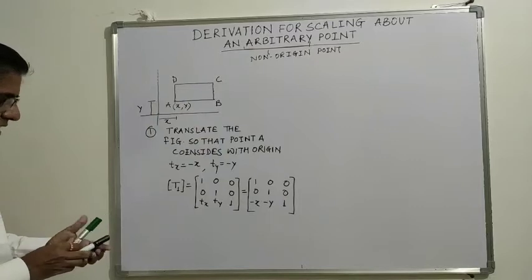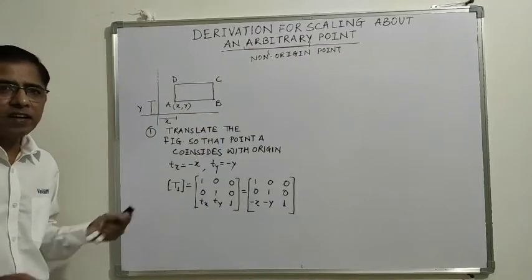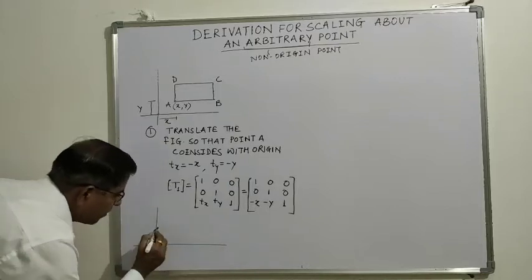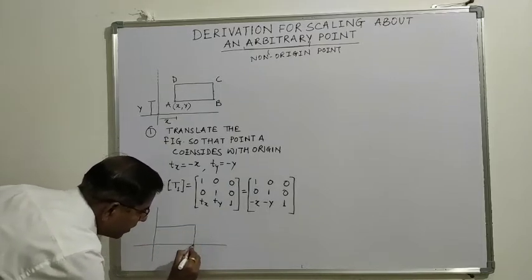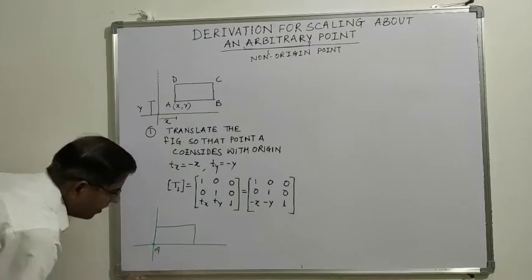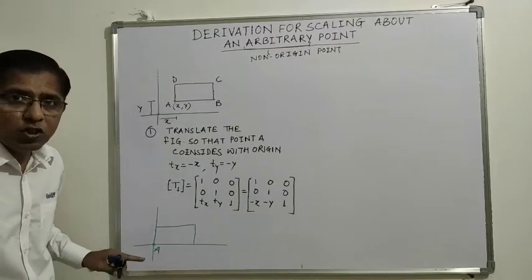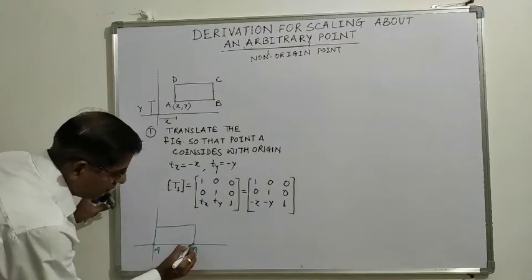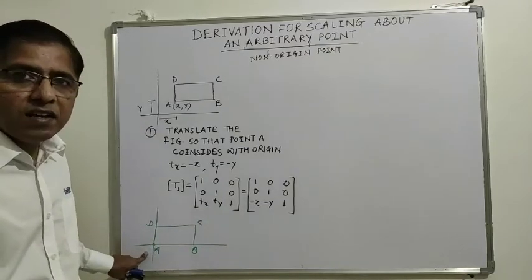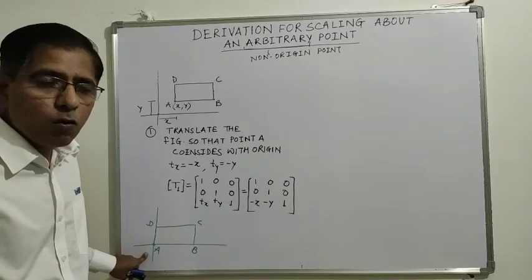Now after this translation, what is the position of this rectangle? Now this point A is coinciding with the origin. This is point B, this is C, and this is D. So vertex A of the rectangle is now coinciding with the origin.